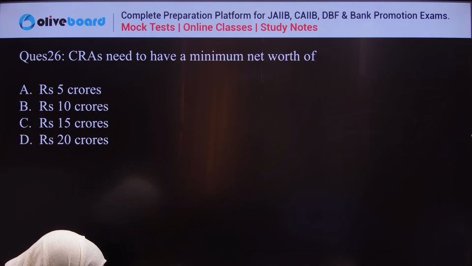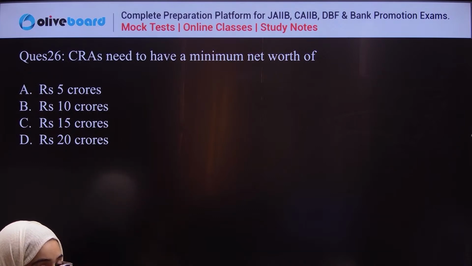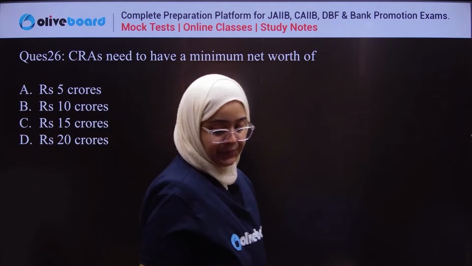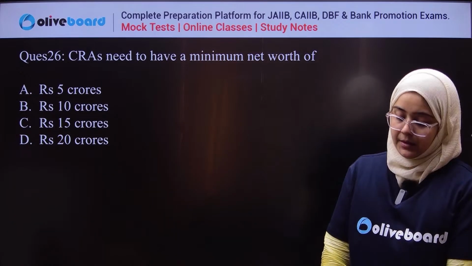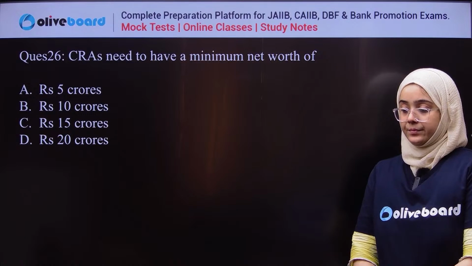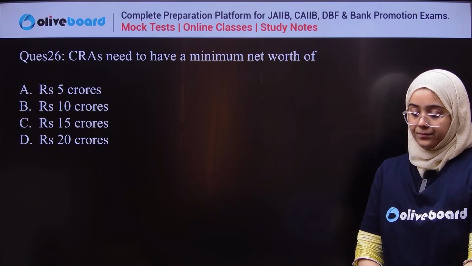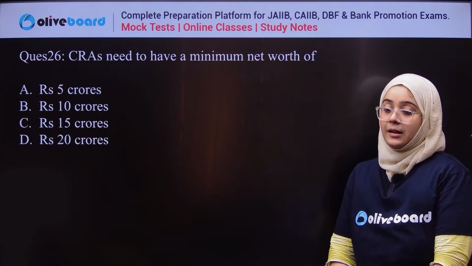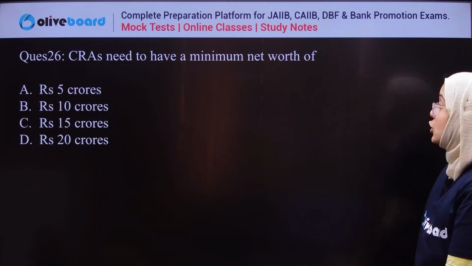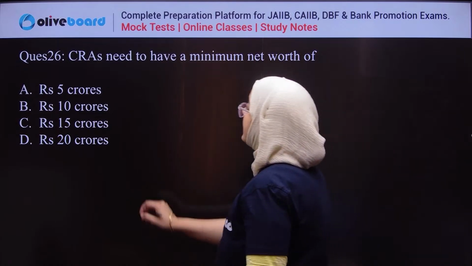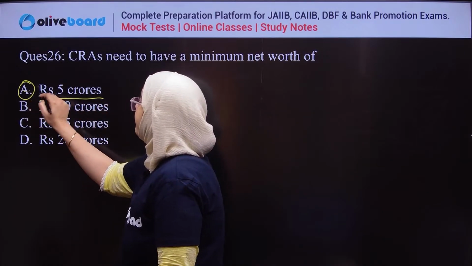The correct answer: CRA should have a minimum net worth of rupees 5 crore.